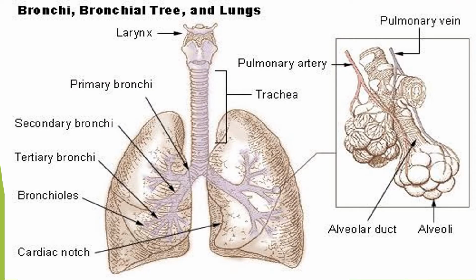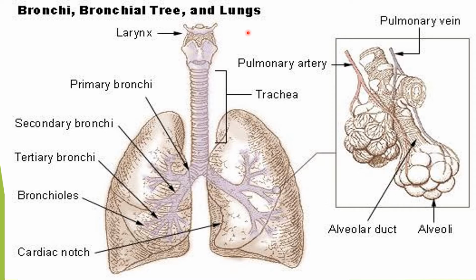Now this diagram gives you a very clear picture of the location of trachea, the larynx, and the formation of bronchi and bronchioles from the trachea. Now larynx is located at the top of the trachea. It is made up of two ligamentous folds called vocal cords.